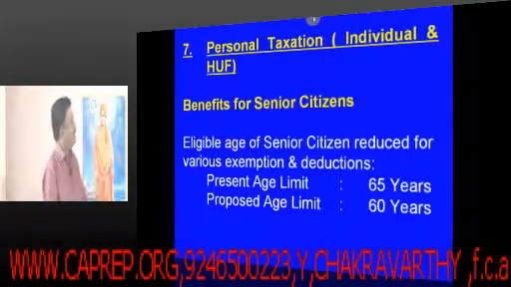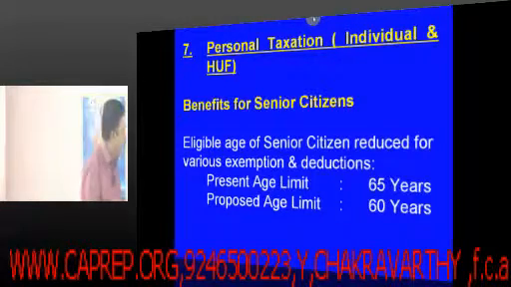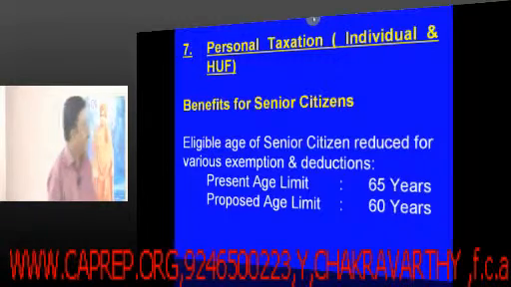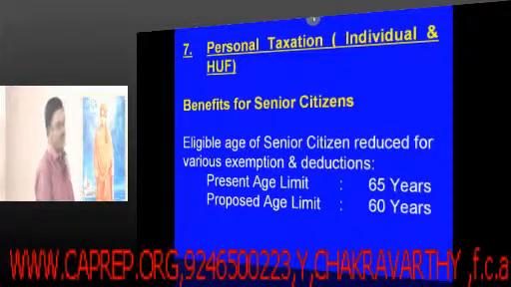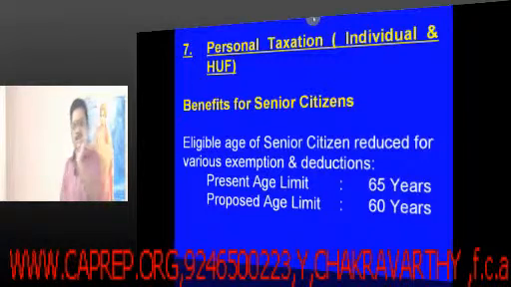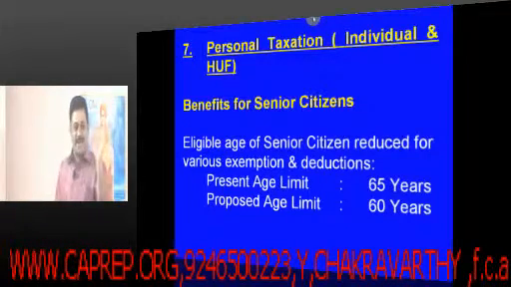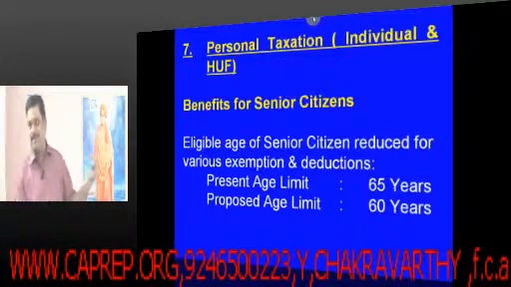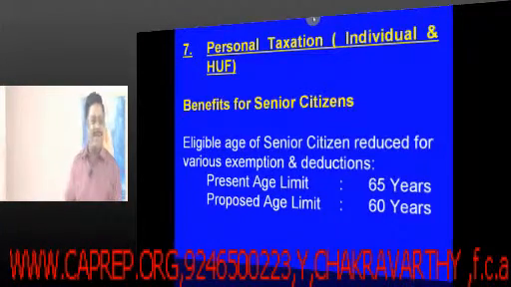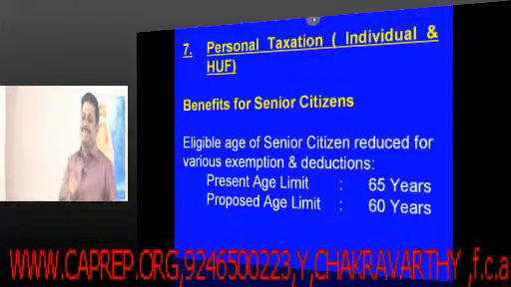There are a few things which let me again put in your mind: in the personal taxation area of individuals and HUF, a lot of benefits are there for senior citizens, because the present President was the Finance Minister when this budget was presented, and he is a senior citizen and he helped the senior citizens.